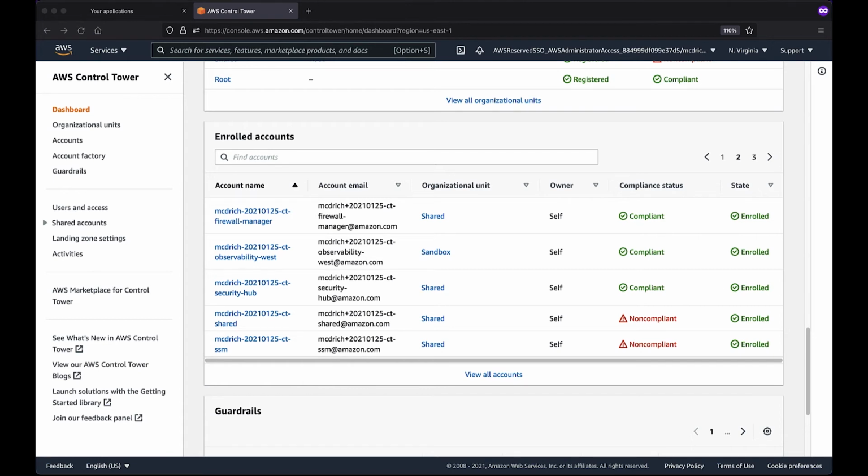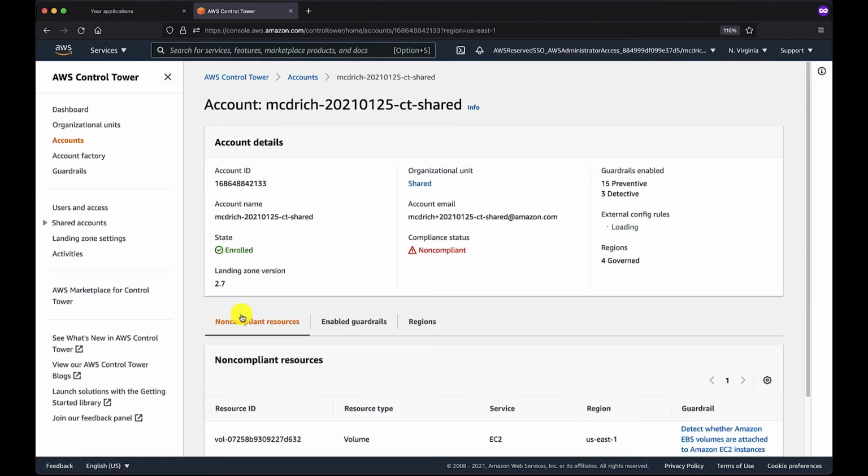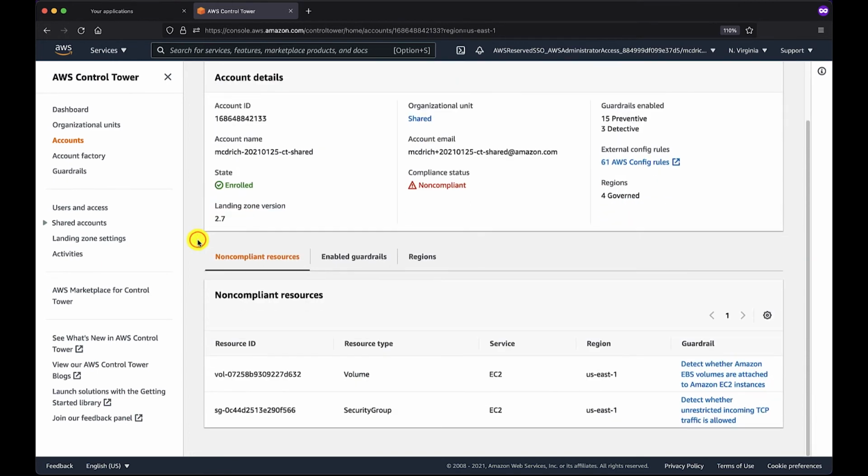From here, let's have a little bit of a deeper look into one of these accounts that is in a non-compliant state. I will go into this shared account. Again, from the view detail for this account, we show that it is non-compliant. We actually have external callouts to config rules that are not considered a part of a built-in guardrail, the landing zone version, and the state of the account. Accounts can be in an unmanaged state and still be in a Control Tower payer environment, and that will be reflected in the view of the account within Control Tower.